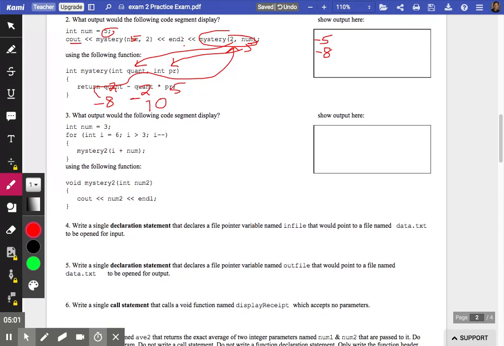Number 3, the variable num. Hey, this is a loop problem. I should probably trace it a little bit and keep track of my variables over here. For some reason, I'm having trouble with the mouse. So I have this variable num. It's equal to 3.